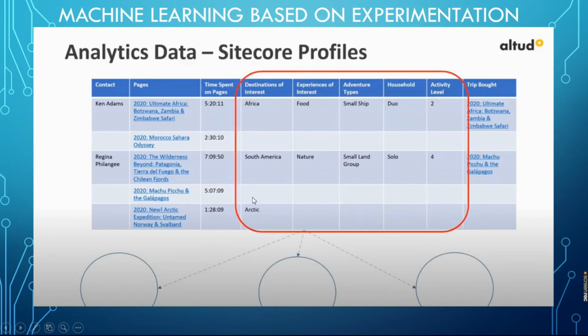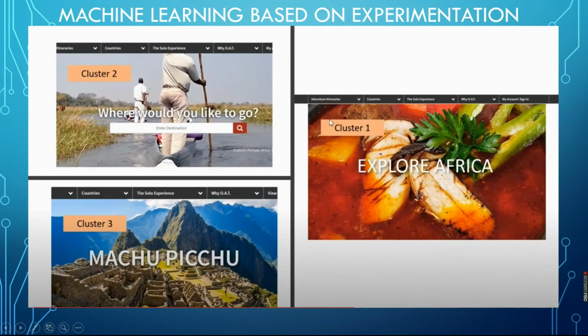So from that we found that the African customer Ken Adams is looking for experience of interest in food and adventure. The South America customer is more adventure, small land group, and its activity level is 4. Based on this, we are providing a home page with food suggestions for those who are from Africa. So these two were provided, one for Africa with food suggestions, and this one for South America.